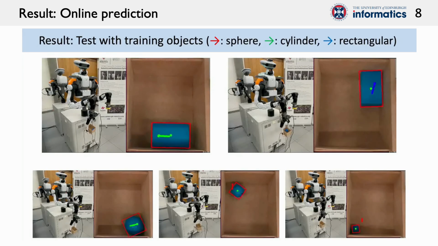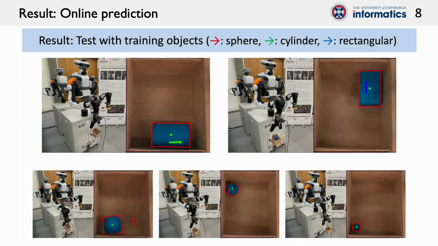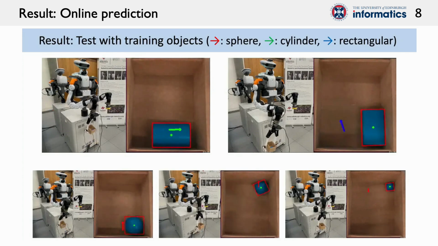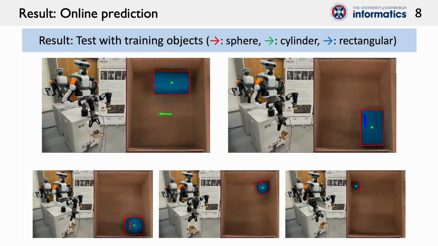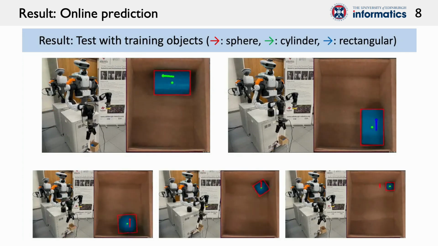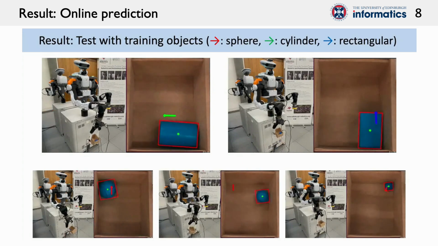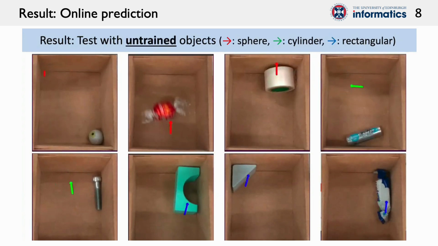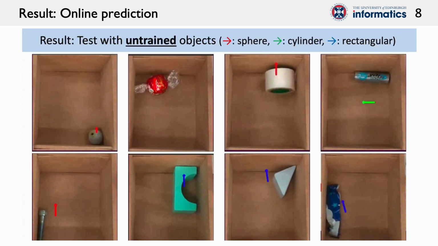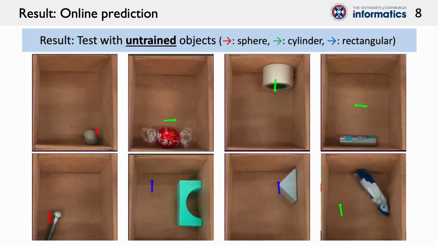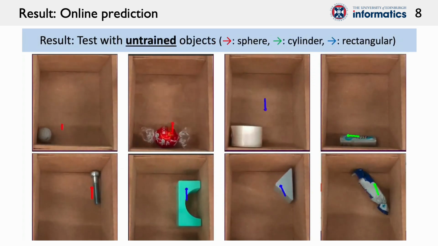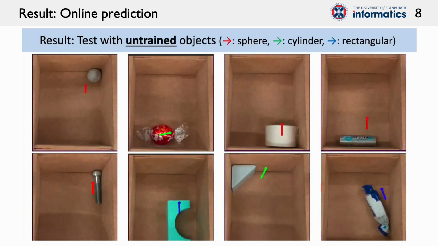For test, we only use indirect sensor data without image to detect object shape, position, and orientation while the robot moves the box randomly. The arrows show the prediction result. We don't use the image for the prediction, but for easy understanding, we are showing the ground truth by image with the red rectangles. We also confirmed with 8 untrained objects. Despite their characteristics differing from the trained ones, the proposed model demonstrated the ability to recognize the latent characteristics.